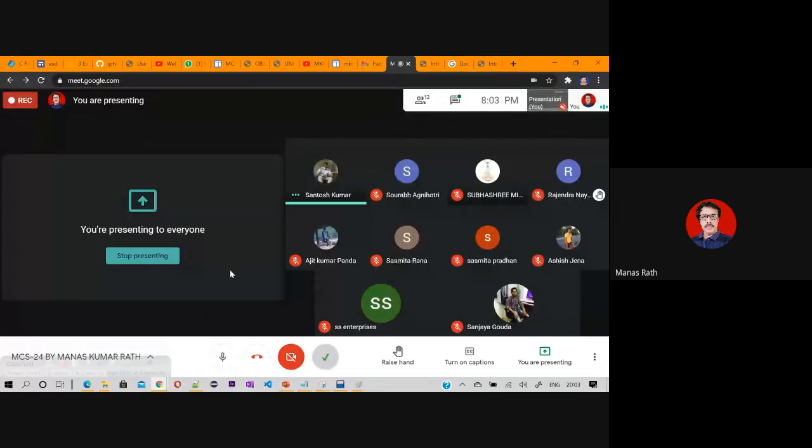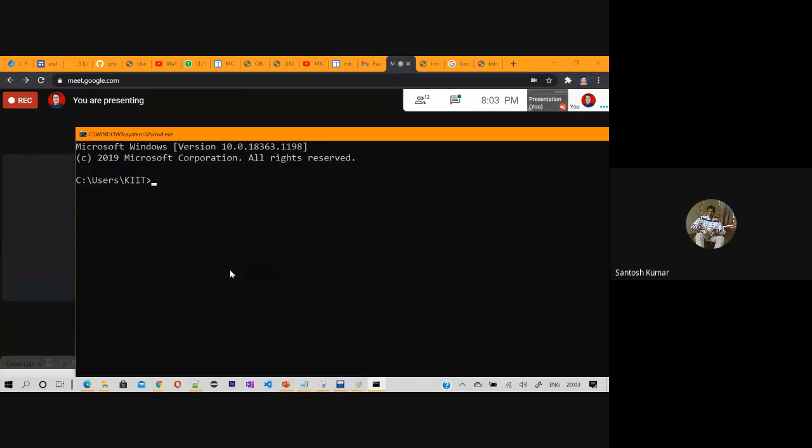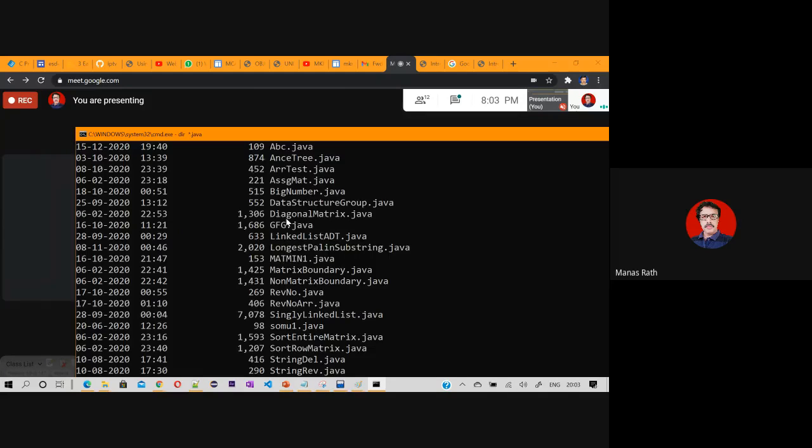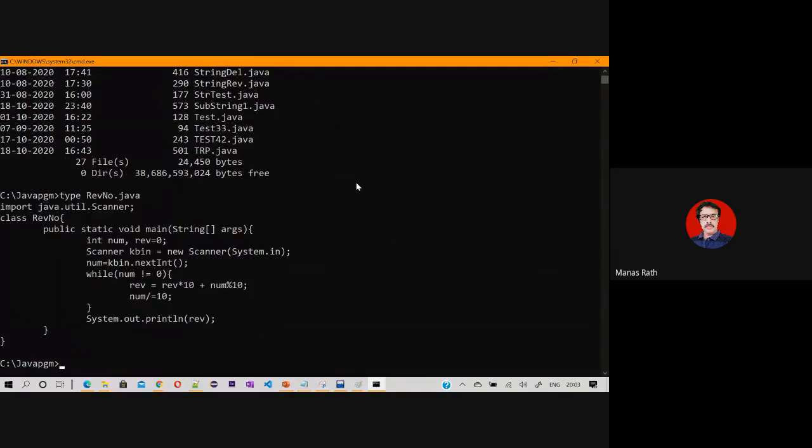Okay, so you simply go to the command prompt. You know how to write that, CMD. And under that I have a repository called Java program folder. In that I have written all the Java programs. These Java programs are already written. So let us pick one that is called say reverse number. Let us see what is the content of that. Type reverse number dot java, and this is the program.